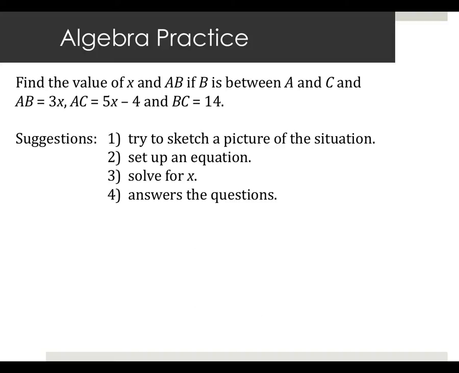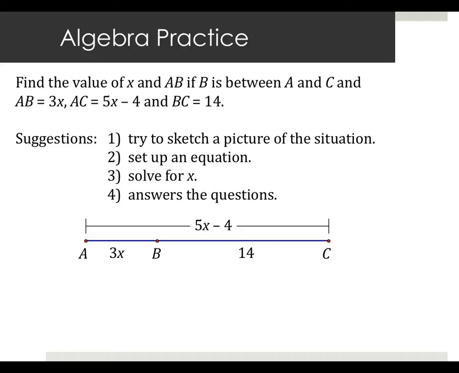Okay, how many people at least have a picture drawn? Good. How many people have the picture with the algebraic expressions listed for the various segments? Okay. How many people have an equation set up? Nice. How many people solve that equation to get x? And how many people have a final answer? Outstanding. So it should look something like this.